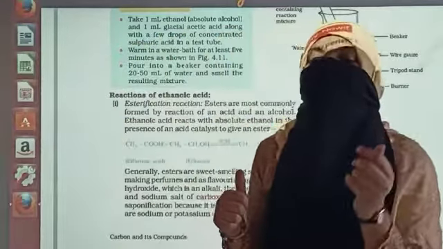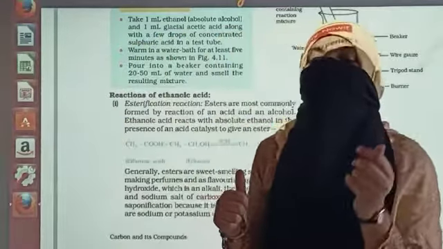Here you are able to see CH3COONa, that is a soap molecule. Reaction with the base is going to give you sodium ethoxide plus water. Carbonates and sodium hydrogen carbonates: dear students, the reaction is the same in both the cases, but you have to remember the quantity, how it is going to react over there. You are getting sodium ethoxide plus water plus carbon dioxide.